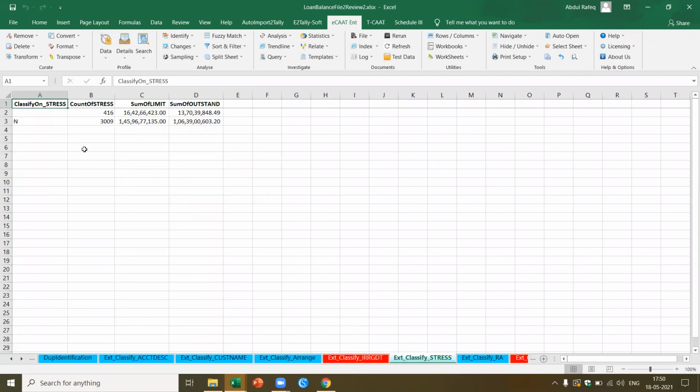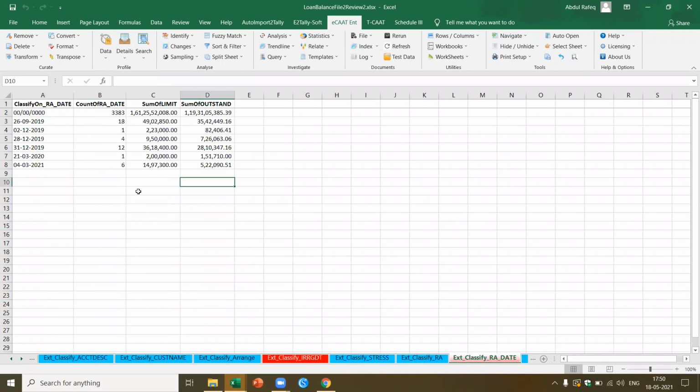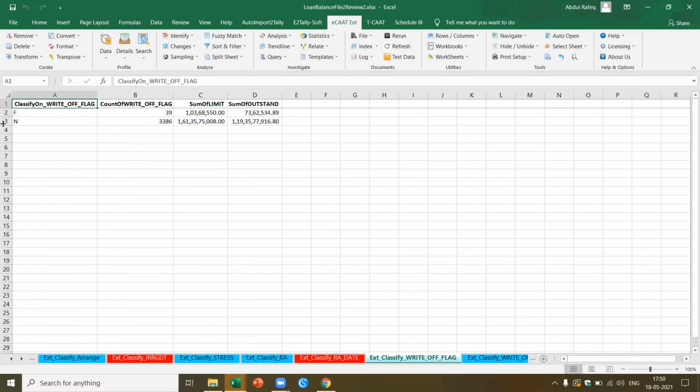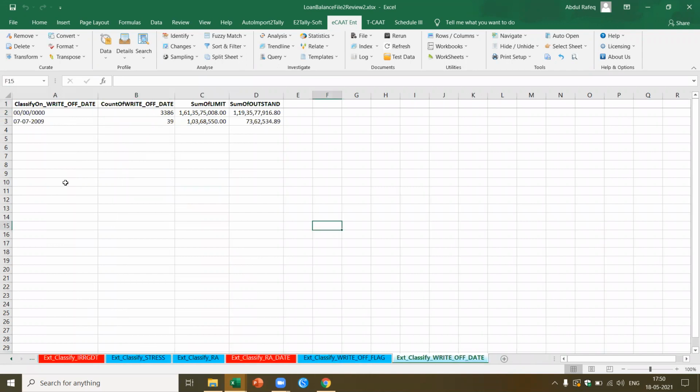Now here, if you see, based on the stress, they've already got this category, blank and no, which means stress means probably this loan is moving towards NPA. They already got that column there. So based on that, I got this. Now how did I get all this result? This is based on the RA date. Similarly, here I got the write-off flag. There are 39 accounts which I put the write-off flag, F, which means probably these are flagged for write-off, or these are NPA accounts which are to be written off. So here this is a write-off again. So I'm able to get all this data at one go.